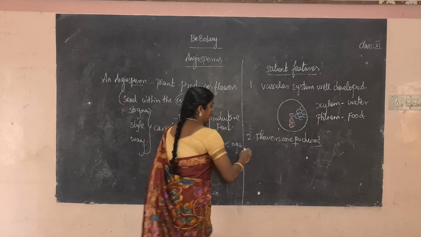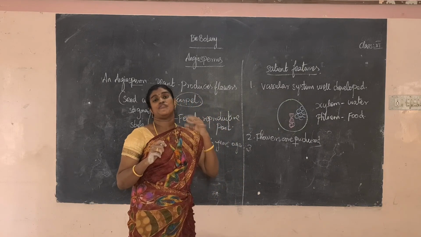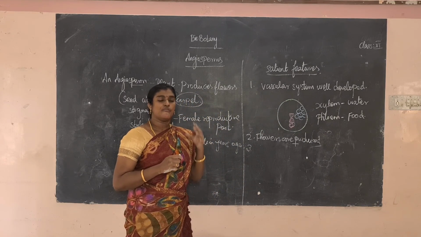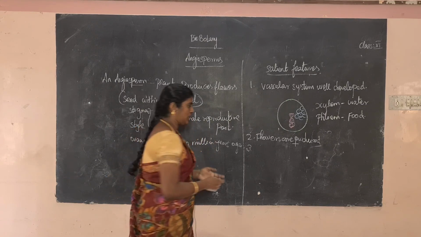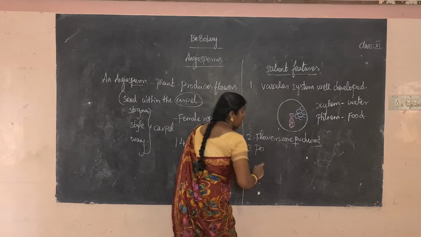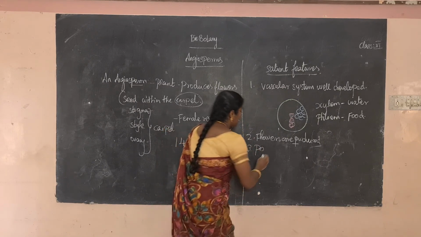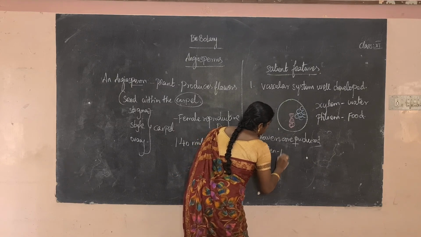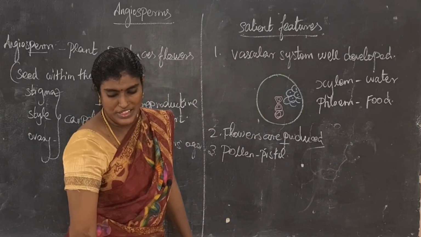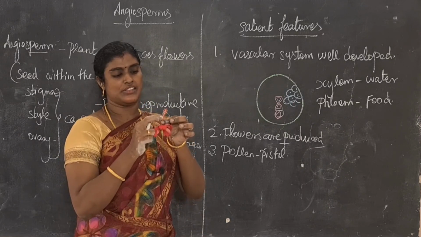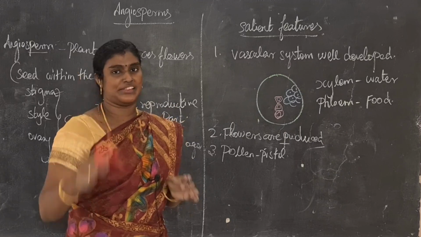Okay? So the third point, pollen helps in fertilization. What is fertilization? The interaction of pollen and pistil is called fertilization. Okay, what is this? This is a pollen grain. This is a pistil. The interaction of these two is what we call fertilization.